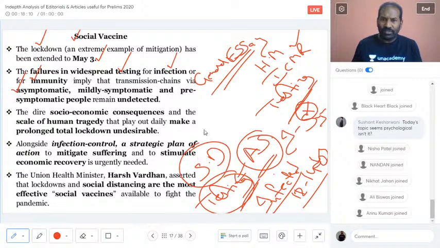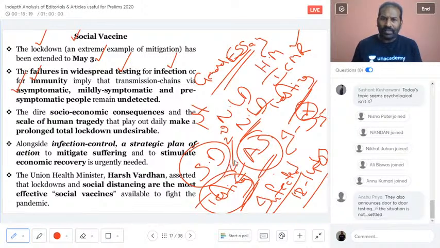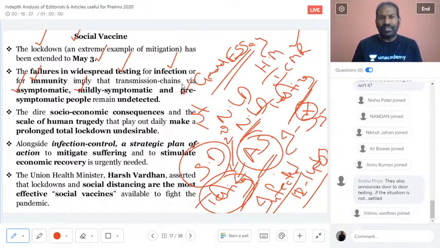And we went ahead with social distancing with the first national lockdown, and now we are going ahead with the second national lockdown. In the second national lockdown, what the government is planning is aggressive testing, because there are many asymptomatic cases, mildly symptomatic cases, and pre-symptomatic people who are undetected. That is a cause of concern.